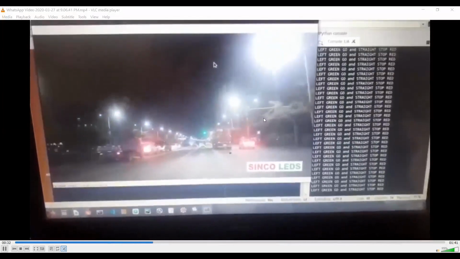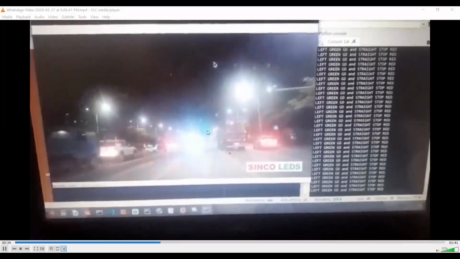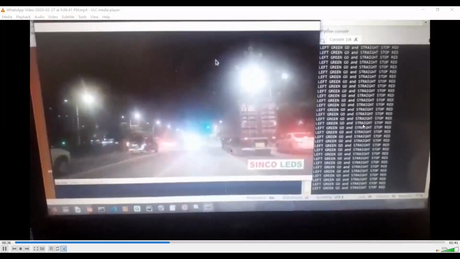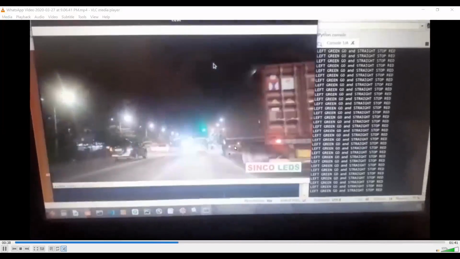As there are various lights present in the video, when we detect a light, the status of that light is given. Here is a green light, so the status is left green, vehicle can go, and straight vehicle can stop. In this way our system works.